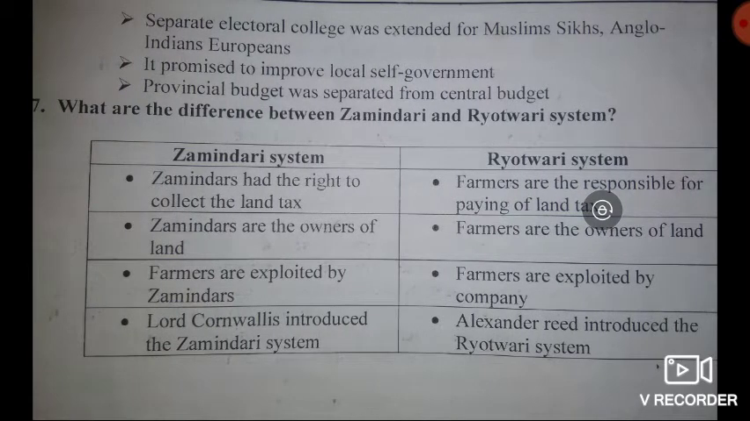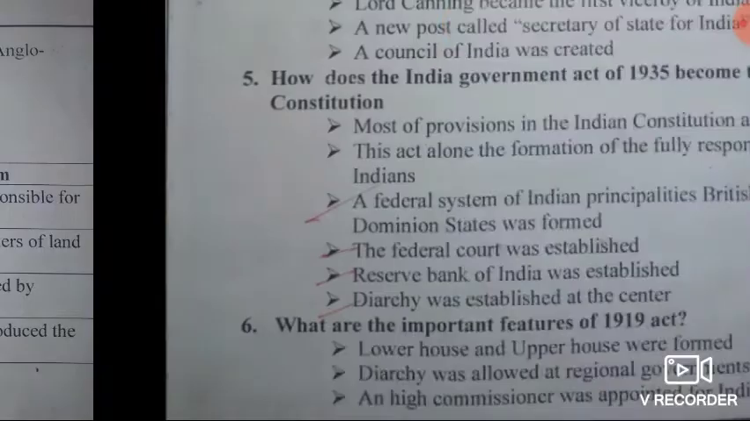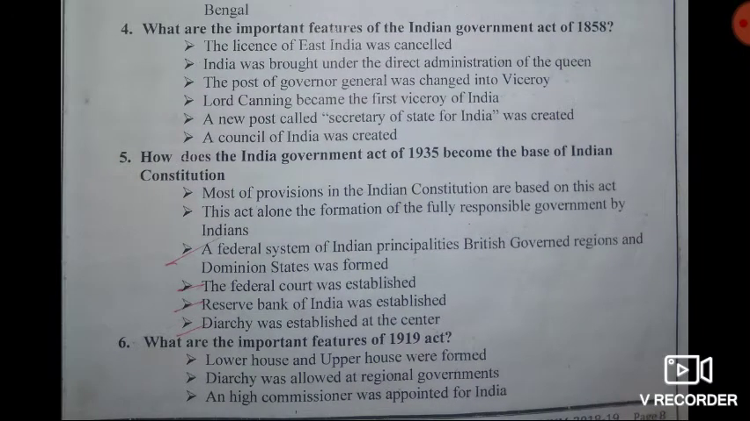Then the other side, raitwari system. In the raitwari system we can see farmers are responsible for paying land tax. Then second point, farmers are the owners of land. Then third point, farmers are exploited by the company. And the last point, Alexander Reed introduced the raitwari system. So this is about the difference between zamindari and raitwari system. So these are the 3 marks question and answers in this lesson, The Impact of British Rule in India.